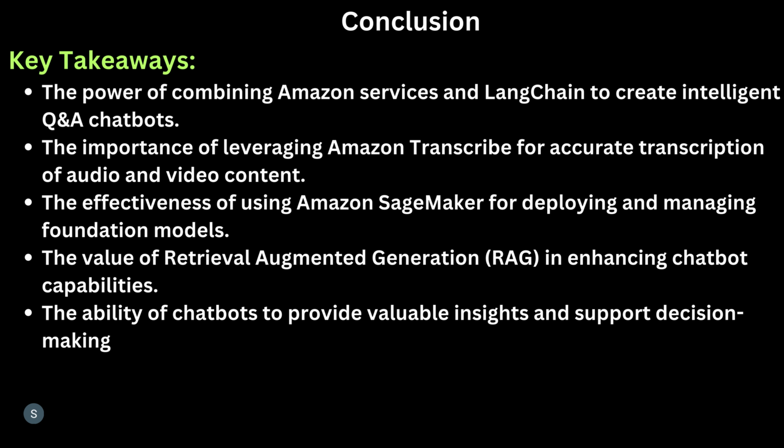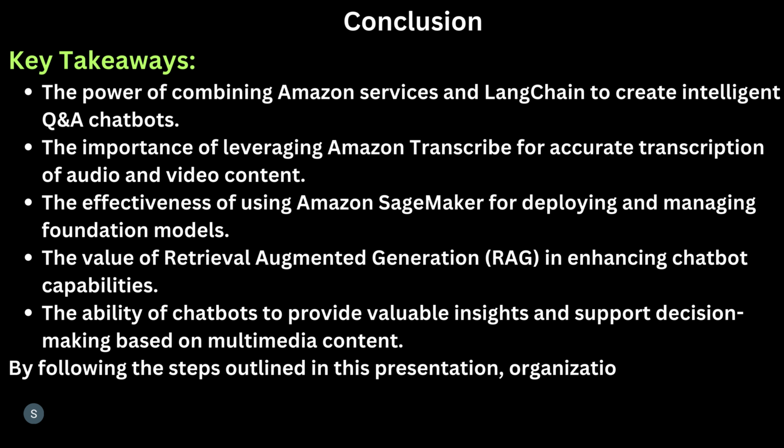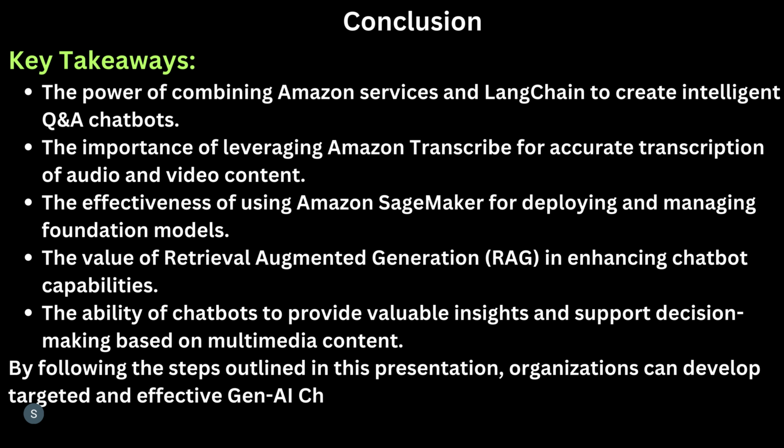So the key components we use in the solution: Amazon S3 stores the video and audio files, Amazon Transcribe extracts transcription files from the media, Amazon SageMaker JumpStart deploys the foundation model for processing the transcription, LangChain orchestrates the workflow and interacts with the foundation model. The GPT-J 6B embedding model creates embeddings for the transcription files, the in-memory vector store stores and searches the embeddings, and the Falcon 7B instruct model generates responses to user queries. Jupyter Notebook is used for development and experimentation. The chatbot is the user interface for interacting with the system.